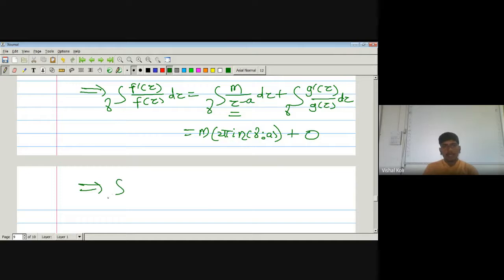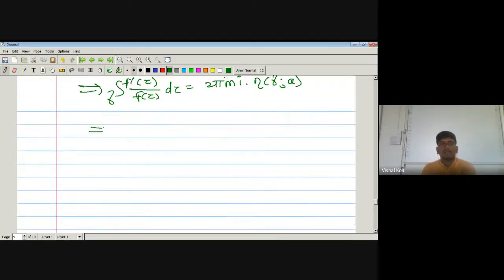So the integral over the curve gamma of f dash of z by f of z dz is 2 pi i into the index of gamma with respect to point a. So actually, 1 upon 2 pi i times the integral over gamma of f dash of z divided by f of z dz is equal to m into the index of the curve gamma with respect to the point a.